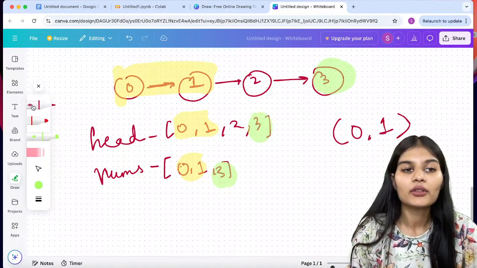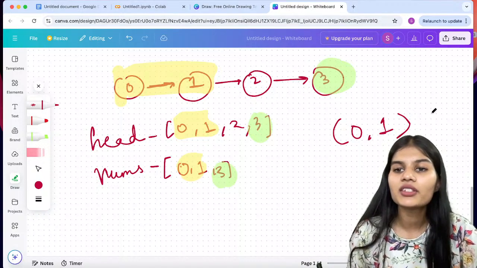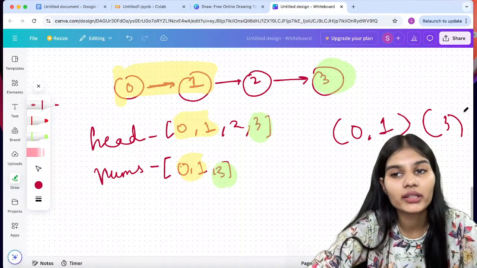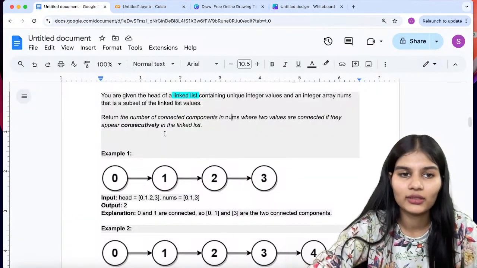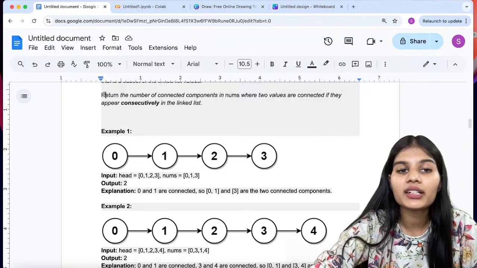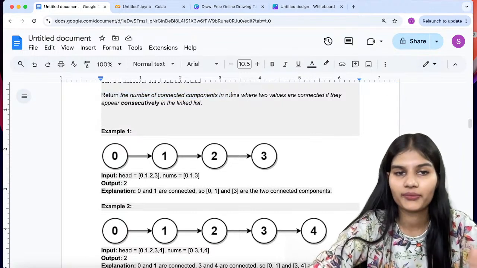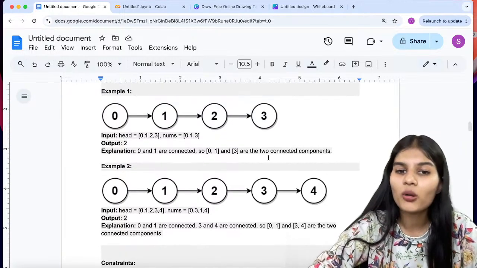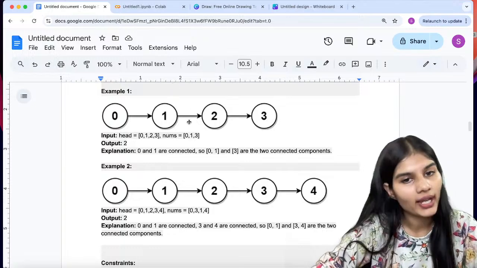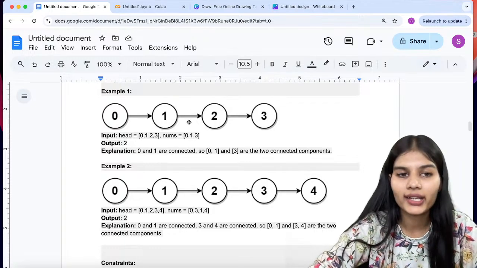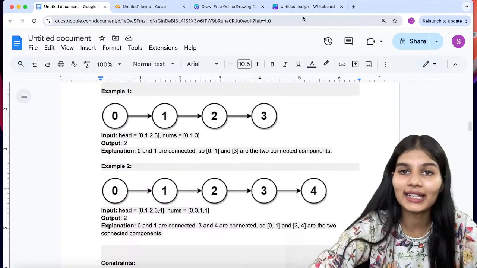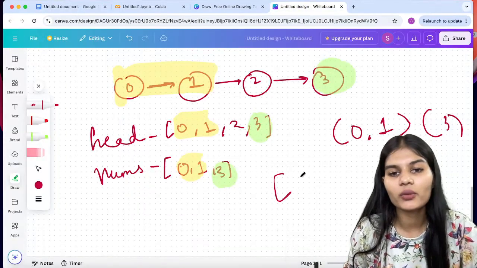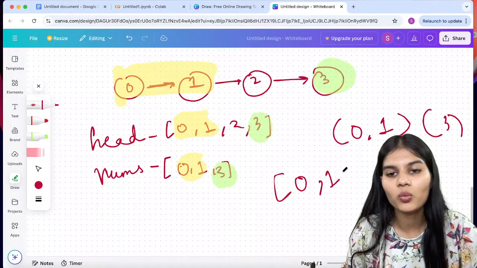Now this 3 will be written separately because 3 is alone over here. Like 0, 1 and 1 are together and 3 is completely single over here. So my question was to return the number of connected components that are appearing consecutively. Consecutively, 2 of the components are appearing, which are 0 and 1, because they both are connected with each other. So my final result of this question will be 0 comma 1.